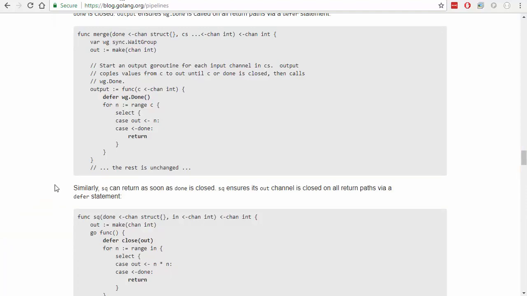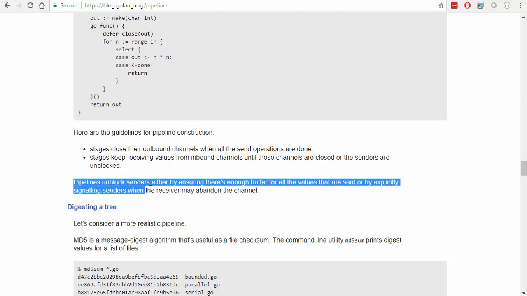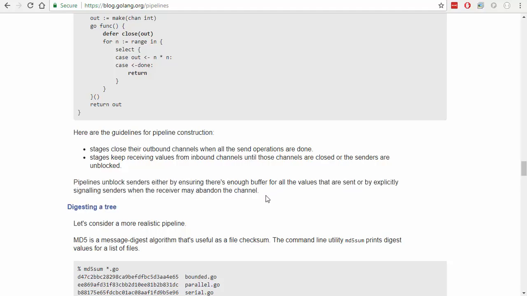Okay, good. That's not so bad. So here are the guidelines for pipeline construction. Stages close their outbound channels when all the send operations are done. Stages keep receiving values from inbound channels until those channels are closed and the senders are unblocked. Pipelines unblock senders either by ensuring there's enough buffer for all the values that are sent or by explicitly signaling senders when the receiver may abandon the channel.